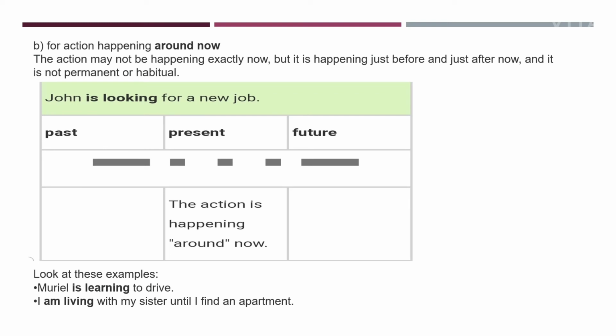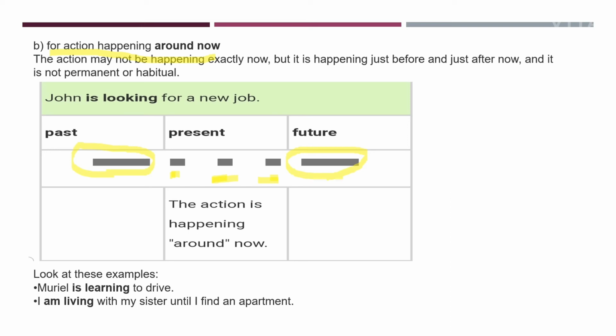Then you use present continuous tense for the action happening around now. If something is happening now, then you will be using present continuous tense. Clear? Around now means not exactly now, but yes, it is happening just before and just after now. See, the action is not happening exactly now. You can see the small bars in the present, but in the past the action was happening. In the future also the action will happen, and in the present it is happening in lots. Clear? Not exactly now. So in such cases you will be using present continuous tense.